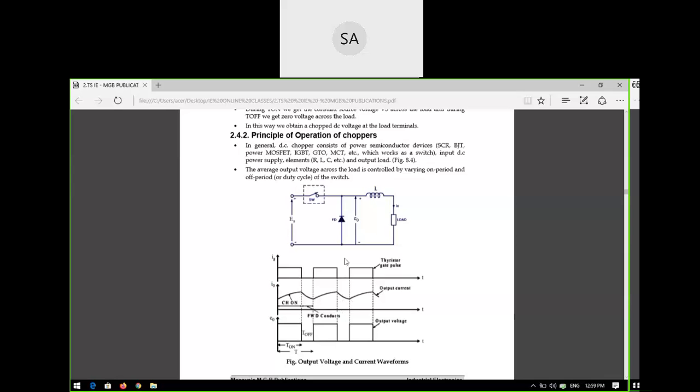So decreasing means a constant output is zero. Okay. So like this you are maintaining the operation of a chopper. Is it clear? Very simple to understand.